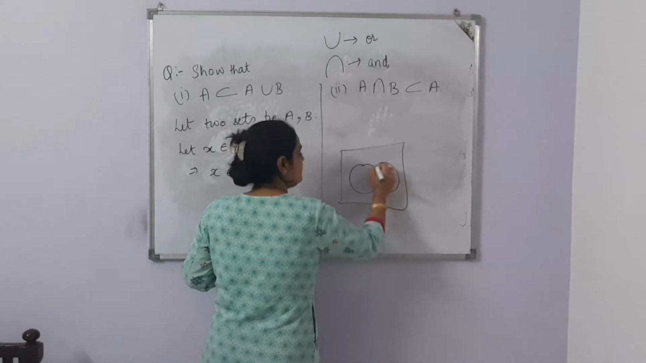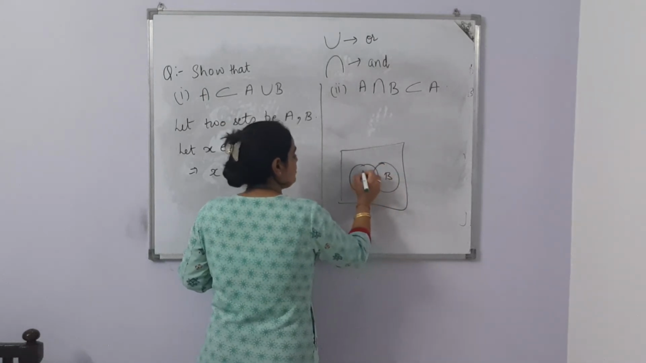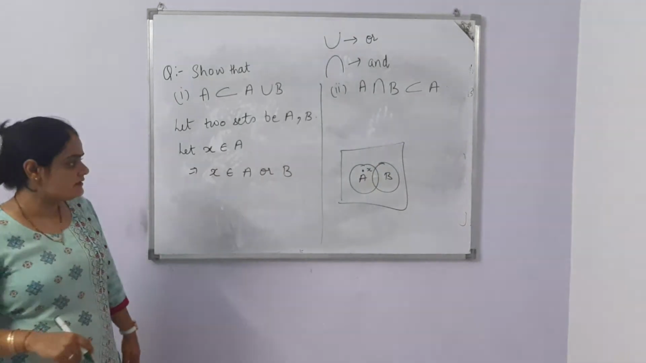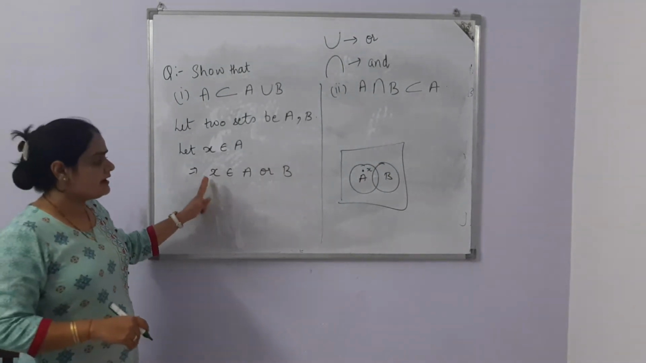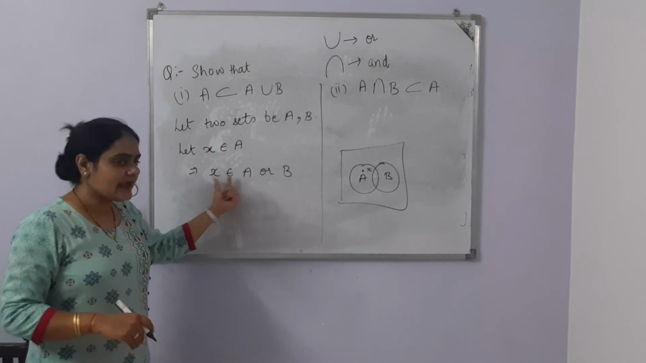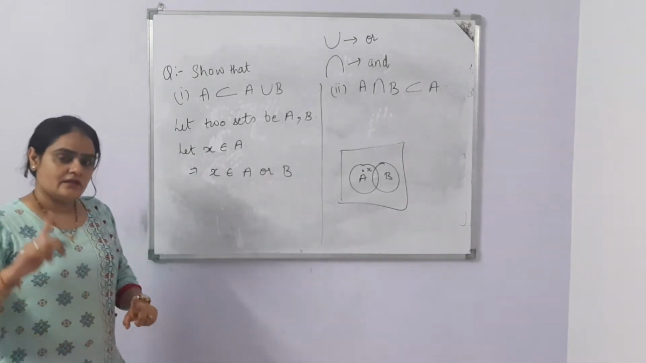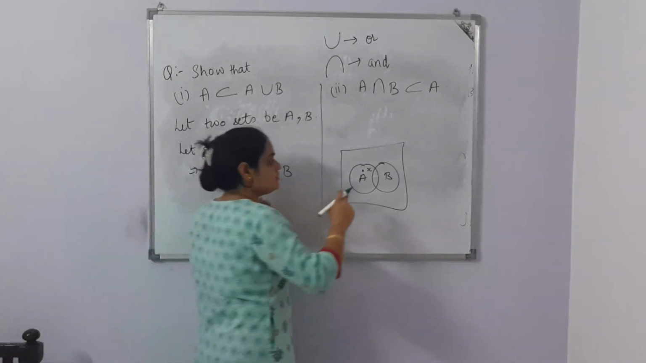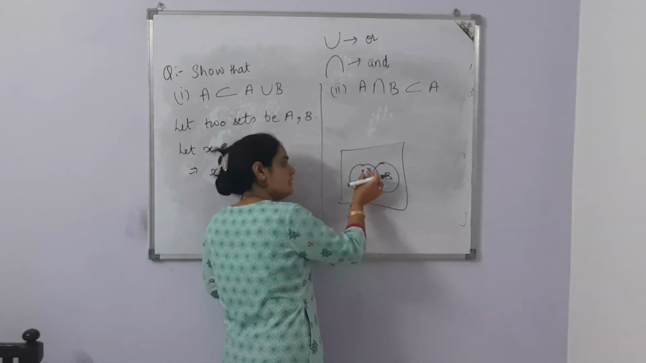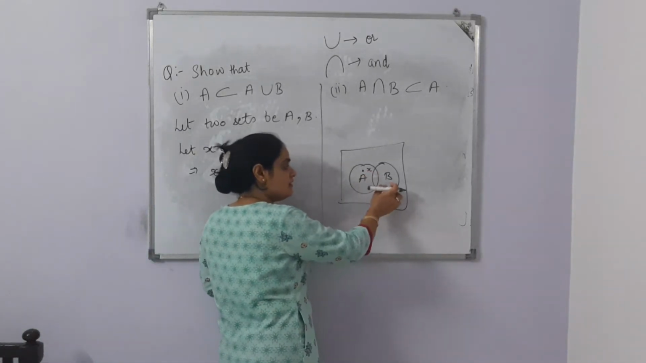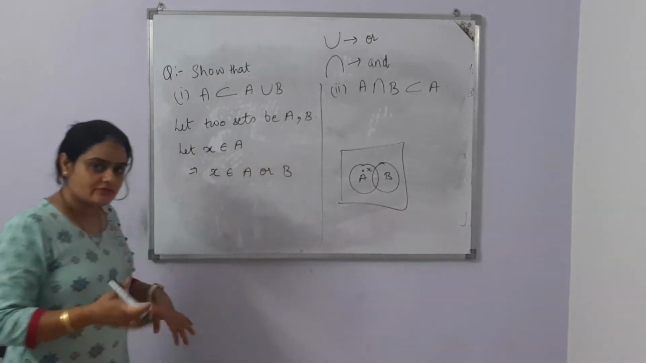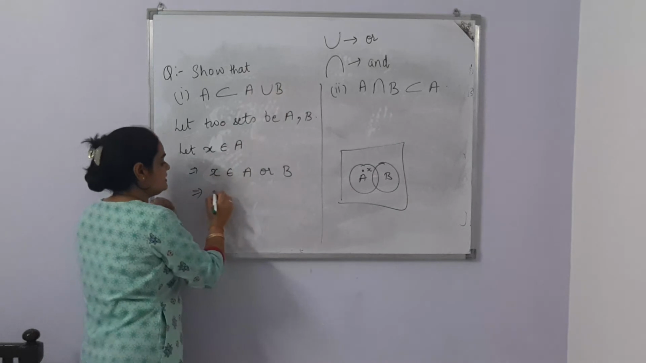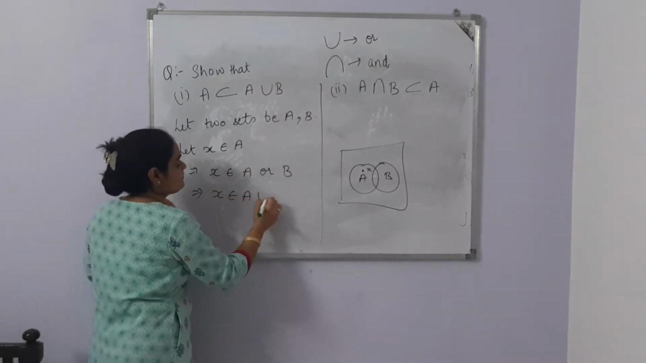Here it is A, here it is B. We know that X is here. Now, in the other part we are saying whether X is in A or B. If we want to create the confusion, then we can say whether X is in A or X is in B. The word OR is saying it is union.